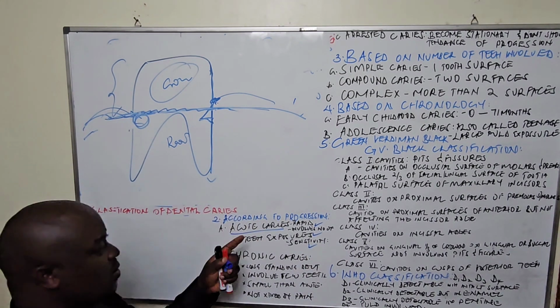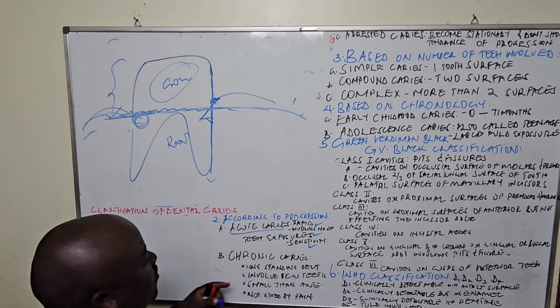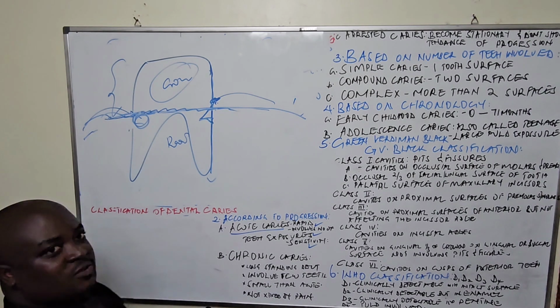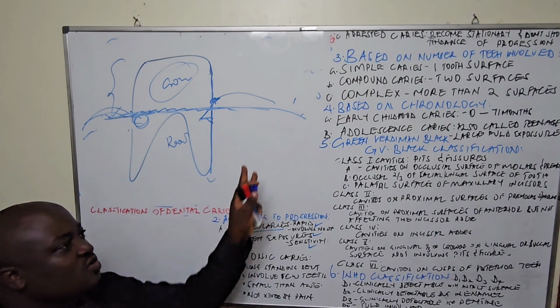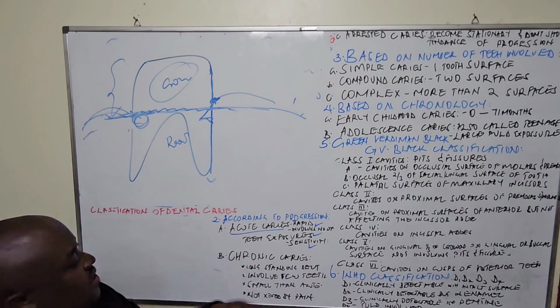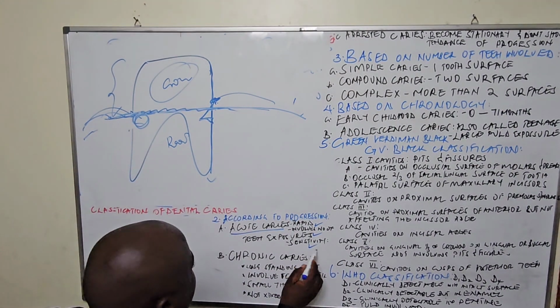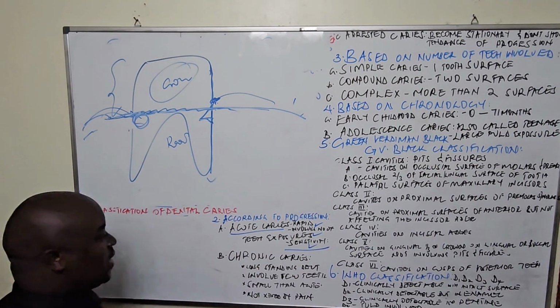Because of demineralization, you can see a lot of cavities on this tooth, this tooth, this tooth, everything is rapid, and therefore they cause sensitivity.